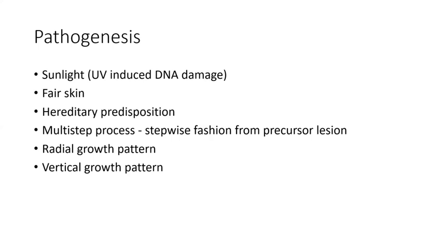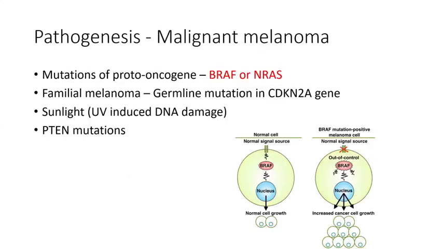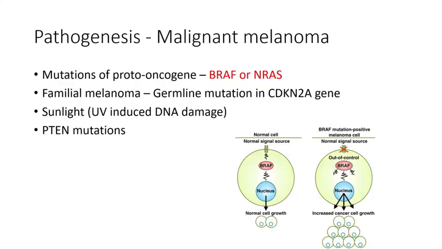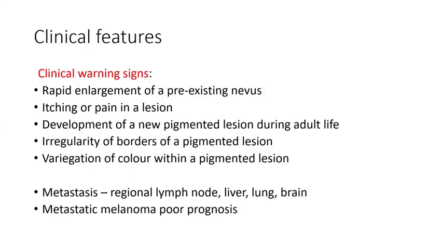A hereditary predisposition and multi-step mutation in the precursor lesion are the most common pathogenesis. Sunlight exposure, UV radiation, and DNA damage. Then there are two types of growth pattern: one is the radial growth pattern and the other is the vertical growth pattern. BRAF mutation, KRAS mutation, remember, read about them, how they are involved in the germline mutation and make the patient genetically predisposed to UV-induced DNA damage.